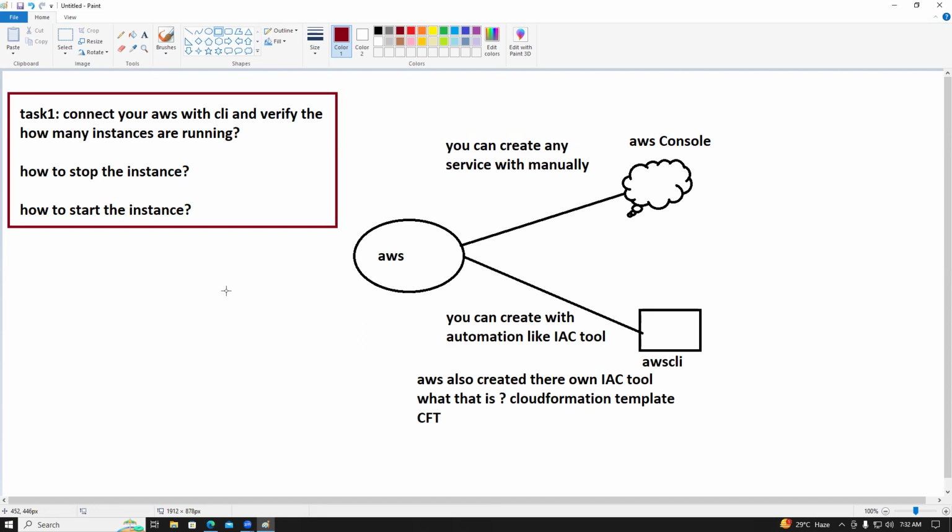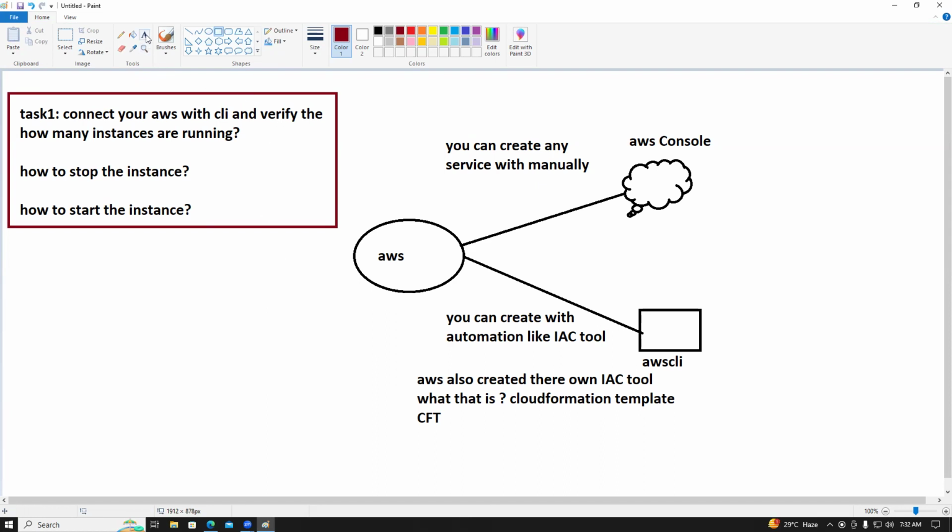So please complete this task. We already connected the AWS CLI through the access key and secret key via Terraform. But how can we connect directly through the command prompt? You can search on Google or YouTube, whatever it may be, but I need you to complete this task. Okay, understood?